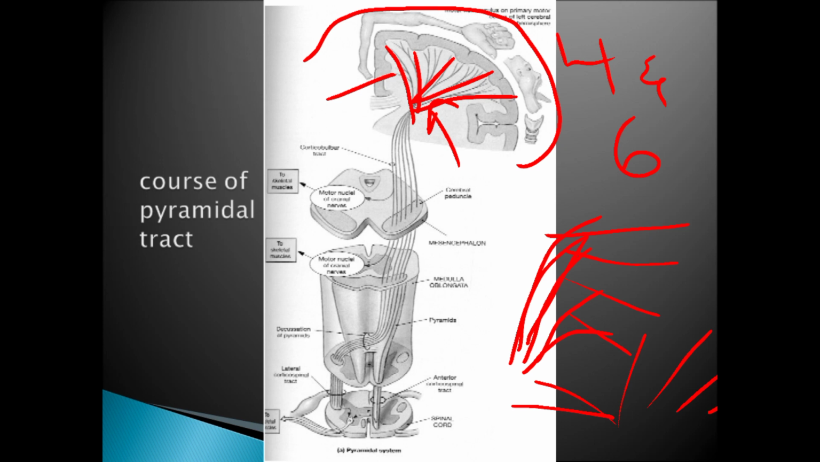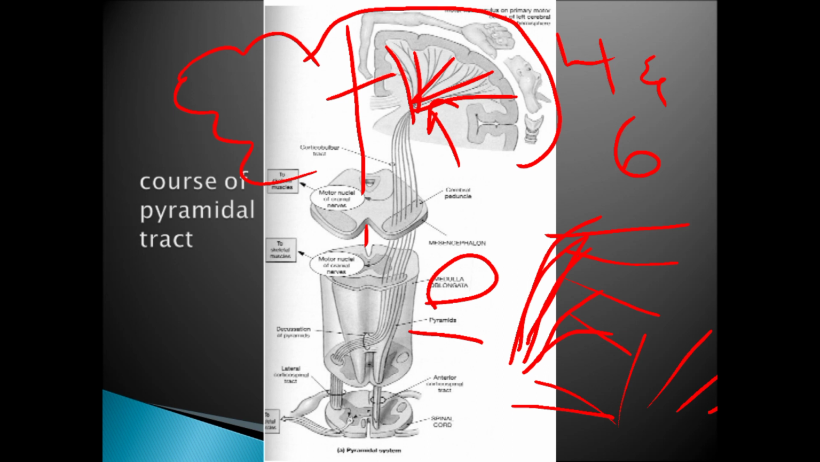As it descends and reaches the lower part of the medulla oblongata, so this is the medulla. In the lower part of the medulla, these fibers will divide. It is not 50% of the fibers, only 85% of the fibers cross the midline. This is the imaginary midline, and there are the left and right cerebral hemispheres.